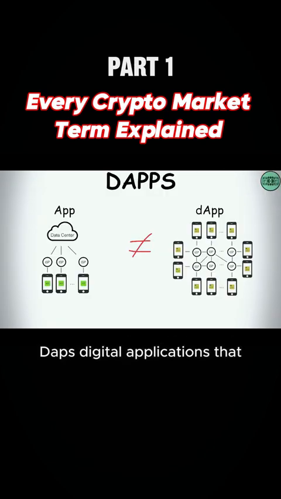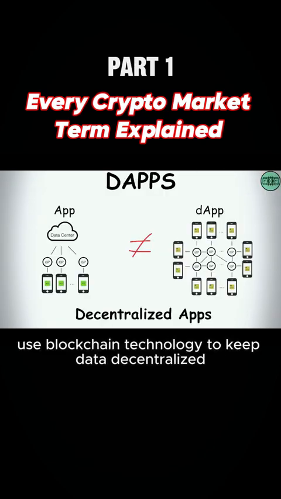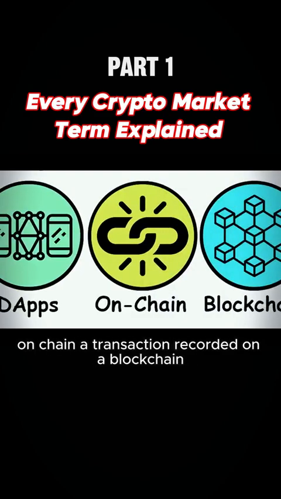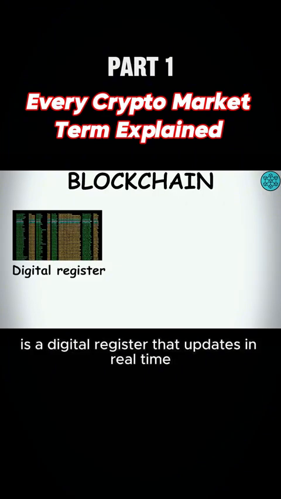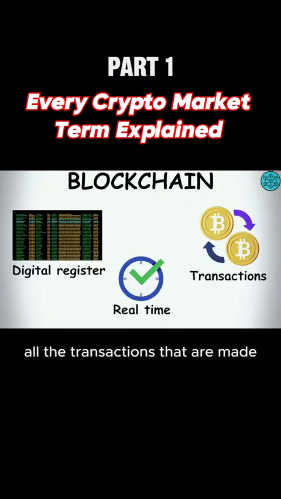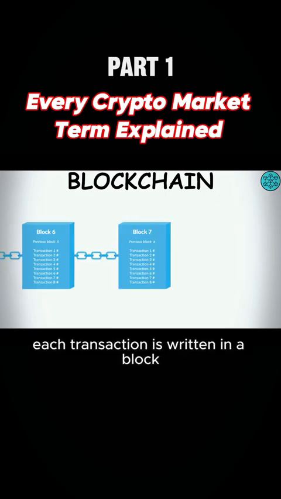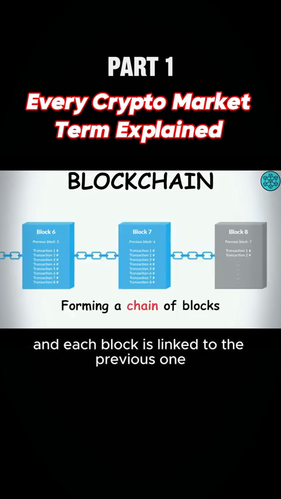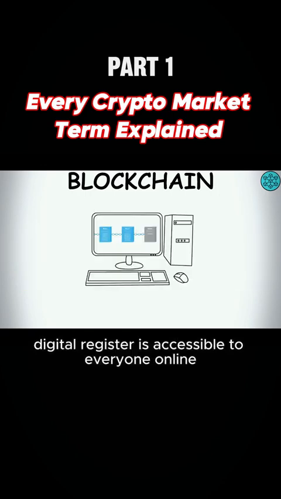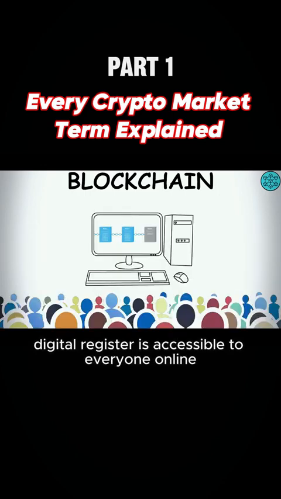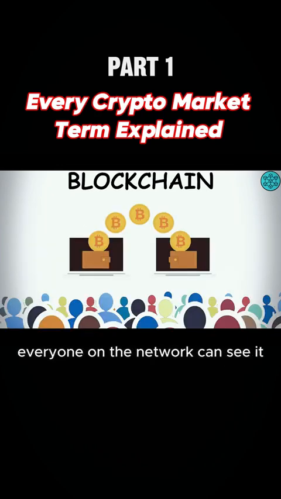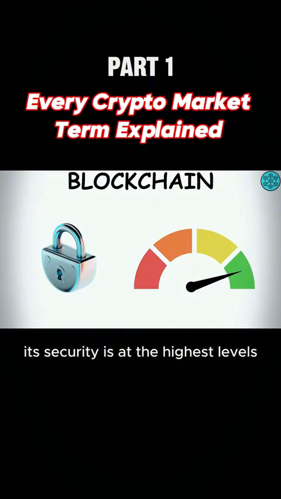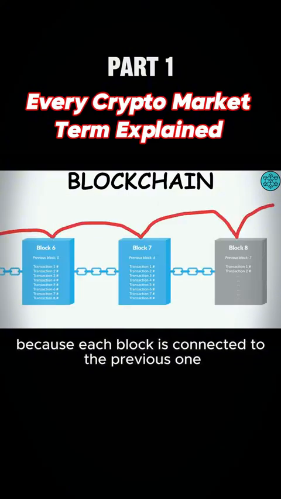dApps. Digital applications that use blockchain technology to keep data decentralized. On-chain. A transaction recorded on a blockchain. Blockchain. The blockchain is a digital register that updates in real time all the transactions that are made in the world of cryptocurrencies. Each transaction is written in a block, and each block is linked to the previous one, forming a chain of blocks. This digital register is accessible to everyone online, and is the same for everyone. When a new transaction occurs, everyone on the network can see it. Its security is at the highest levels, because each block is connected to the previous one.